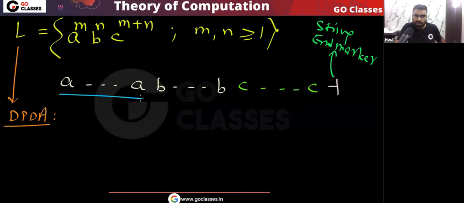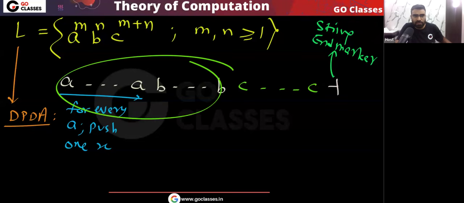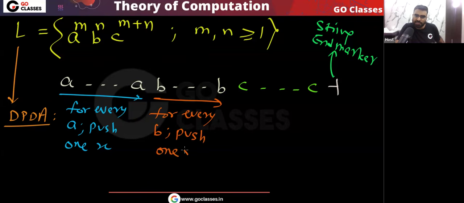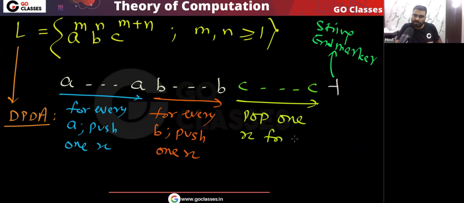So what we can do is, for every A, push one symbol X, and for every B also push one X. Then for every C, we pop one X. When the end marker symbol comes, the top of the stack must be Z0.